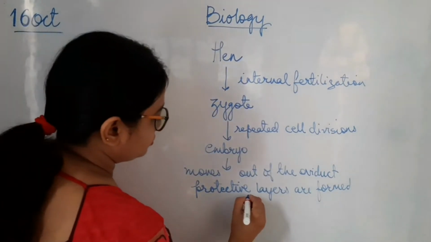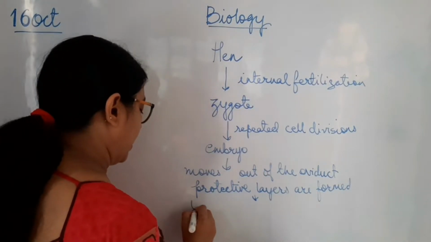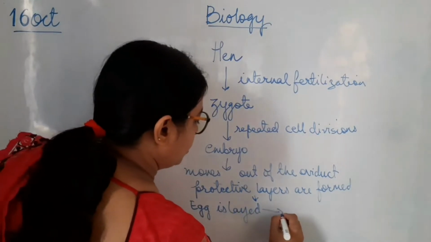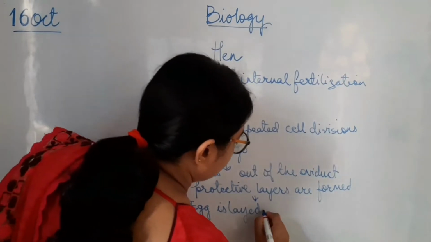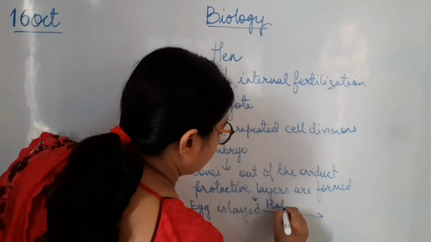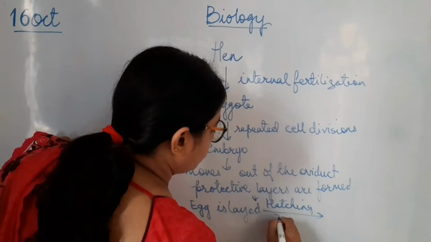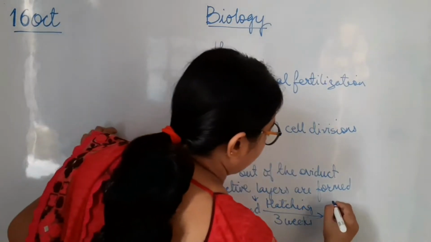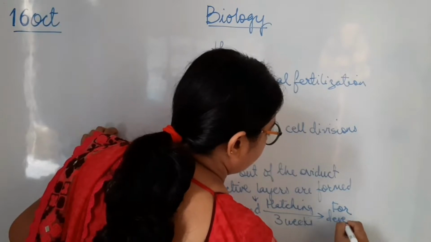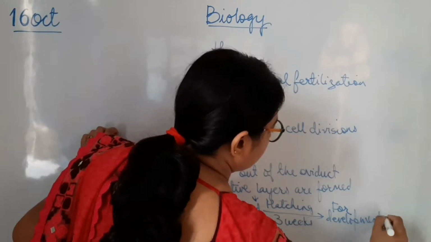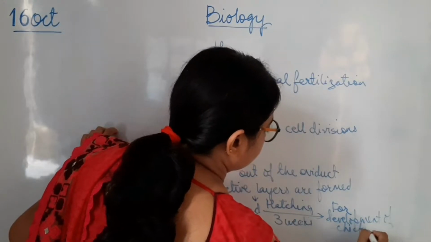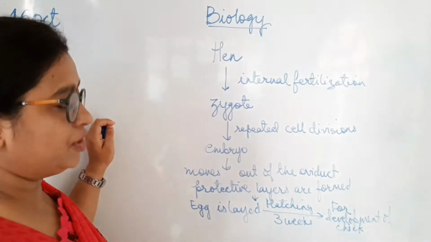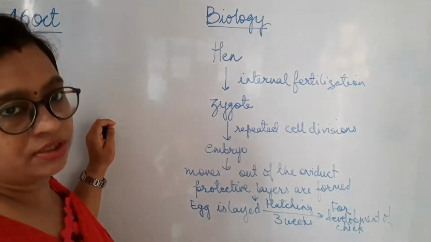Now from here, the egg is laid and it undergoes hatching for around 3 weeks for development of the chick. So here we have the whole process of the development of the chick by the hen through internal fertilization.